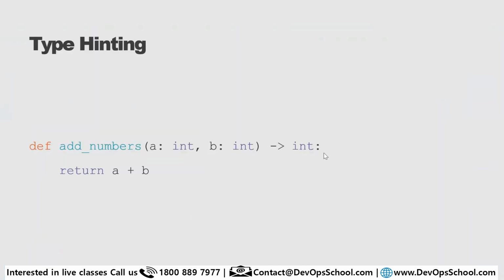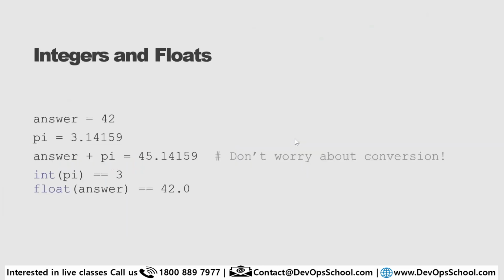Now, how can you hint? Well, the data types have to be integer or string or set or tuple. How can you hint that? How can you tell Python? So this is the way to hint that data type. Here you are writing the argument A, and it should be integer. Argument B, it should be integer. So like that, you can also hint that type.